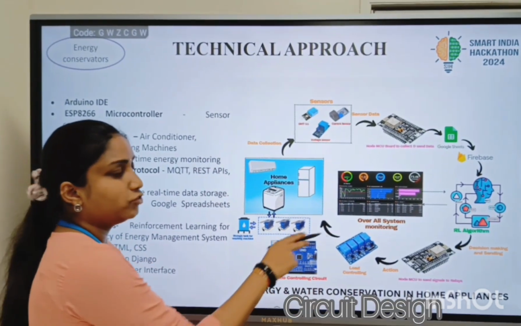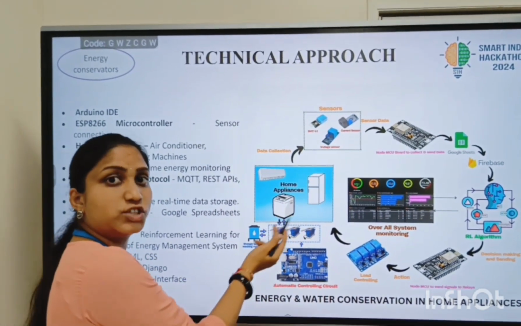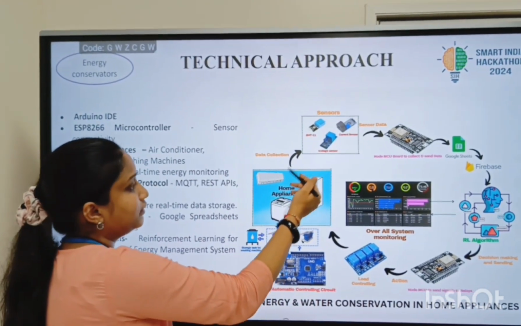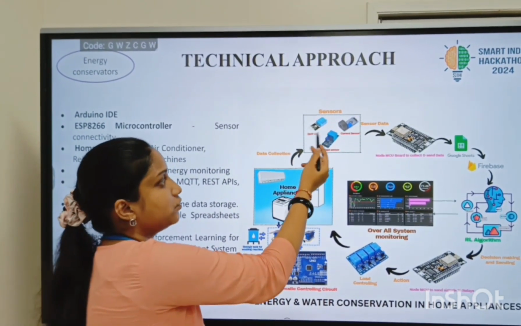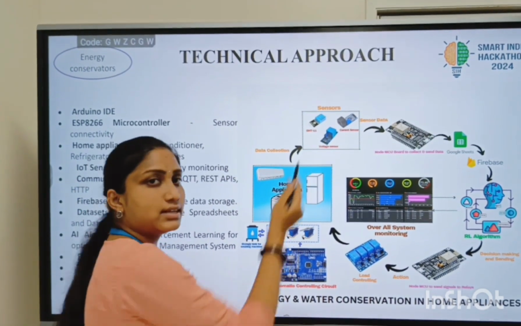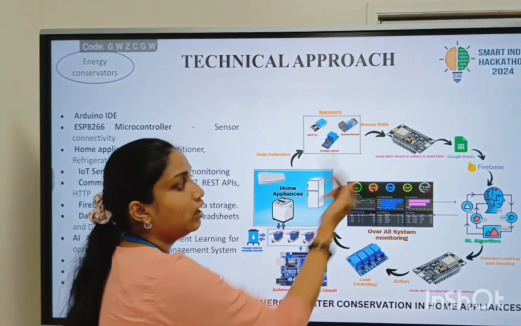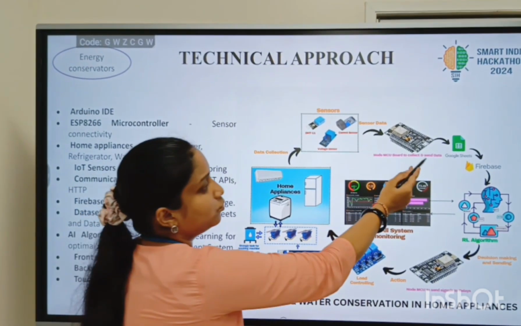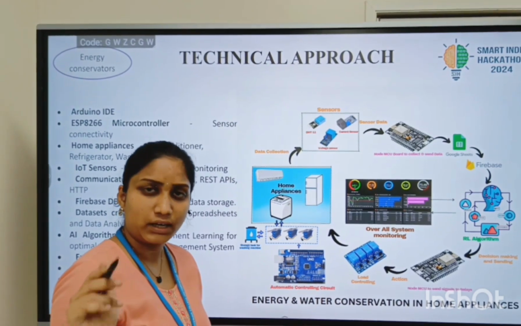So this is the overall view of our project. Here we are taking the home appliances like air conditioners, refrigerators, and washing machine. We are collecting the data from these appliances using sensors like DHT11, current sensor and voltage sensor. These sensors will sense the values from the external conditions of these appliances and send the data to the NodeMCU board. The NodeMCU board will send the data to the Google Sheet, which will collect the data that we really need in a particular format.